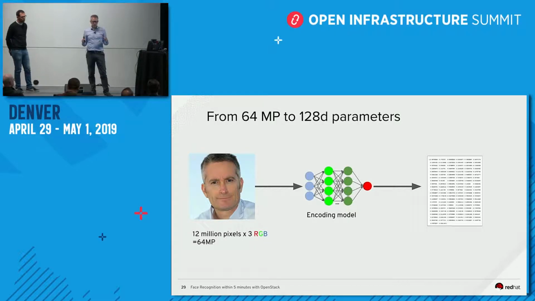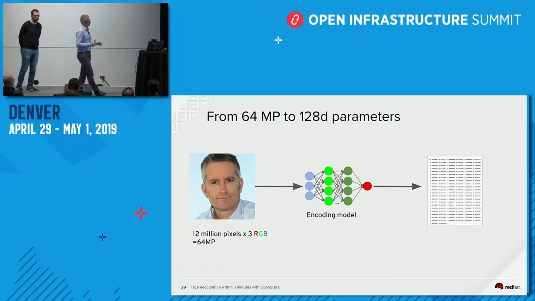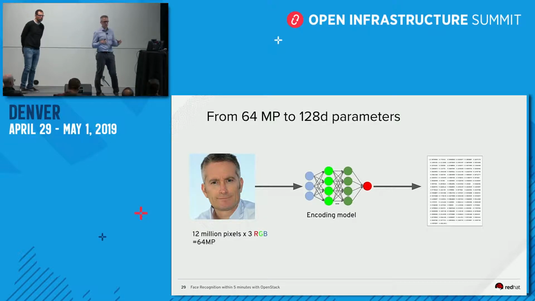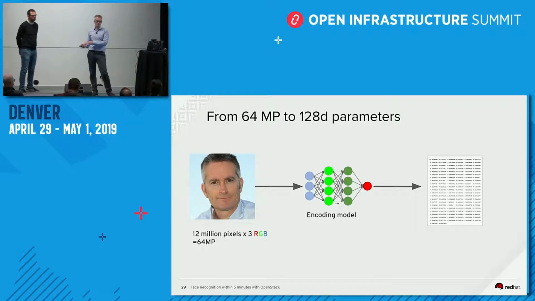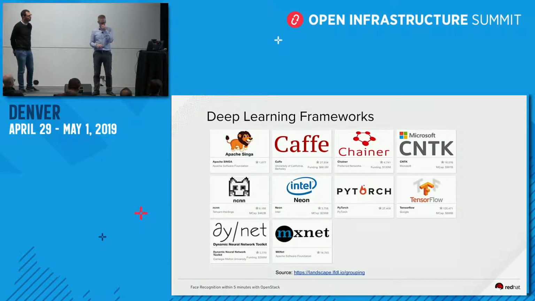If we take a simple iPhone with 12 million pixels, you will have 64 million pieces of information. So it's impossible to compute all this amount of data. And neural networks are helping a lot to use a model and to generate simpler data that can be computed.